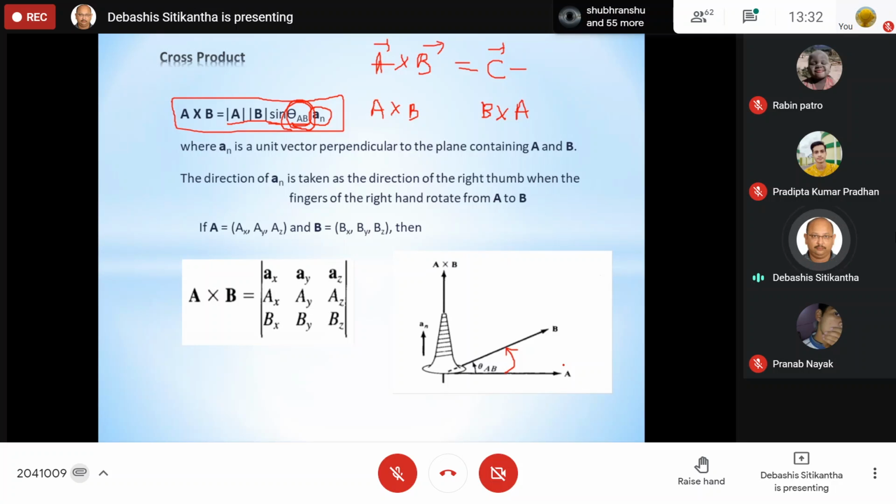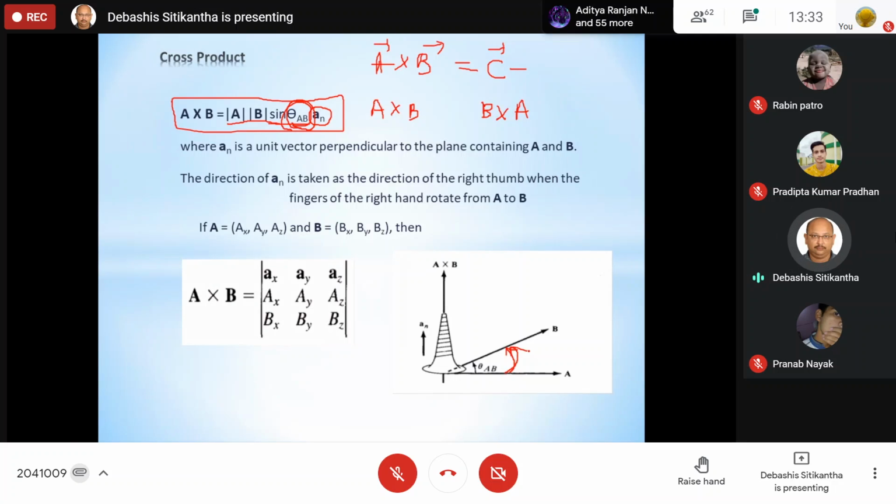Now, very simply, everybody please do the same thing as I am instructing. Stretch your right hand in such a way that your thumb is perpendicular to all the other four fingers. Now, place all four fingers along the A vector and curl your fingers towards B vector in the anti-clockwise direction, because here you can see the theta is directed anti-clockwise.